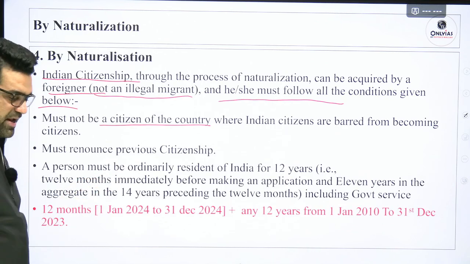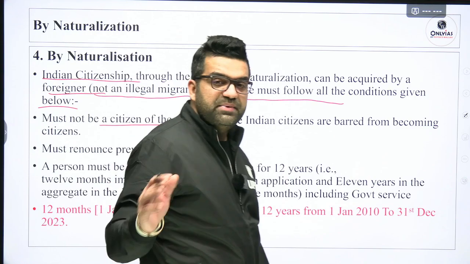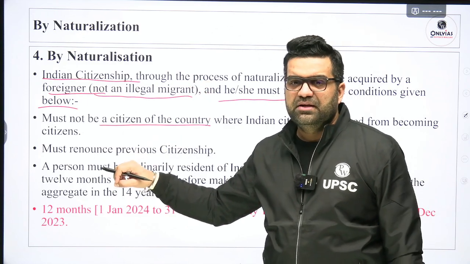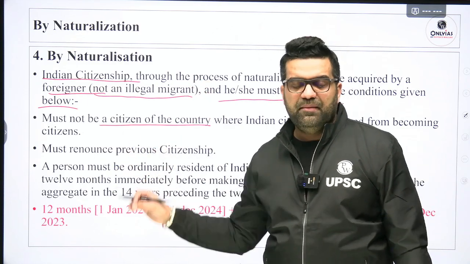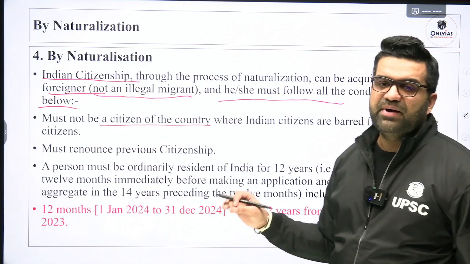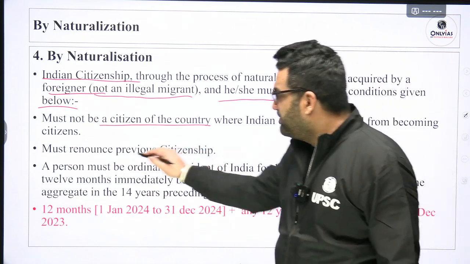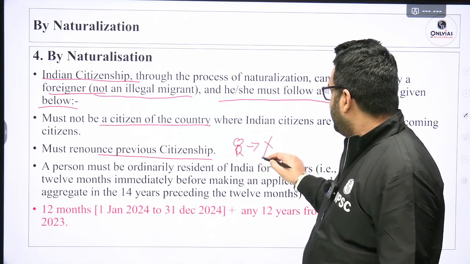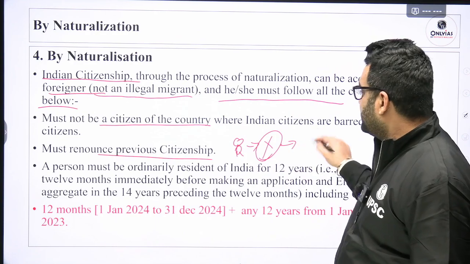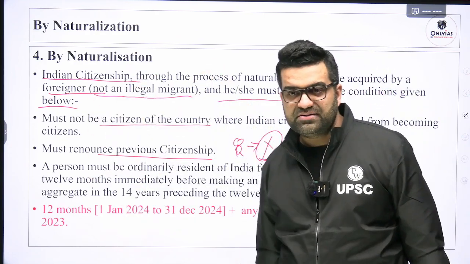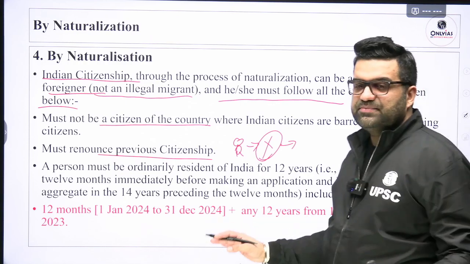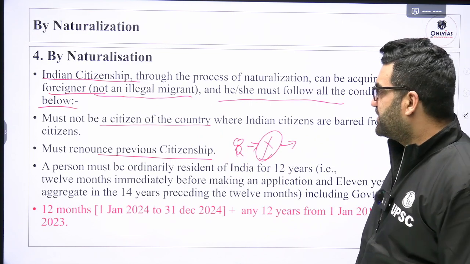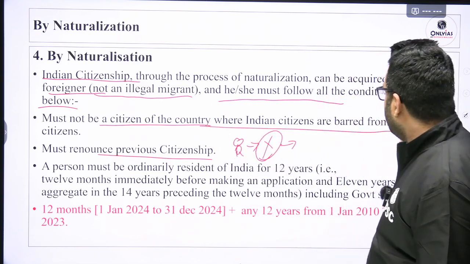For example, if Donald Trump bars Indians from becoming citizens in the US, then citizens of the US cannot apply for citizenship of India by naturalization. That person intending to get Indian citizenship must first get the US passport revoked, scrapped. He should say that he is surrendering the US citizenship.